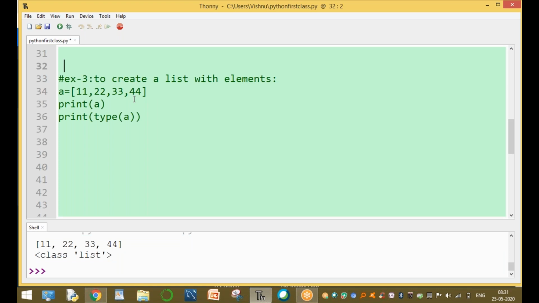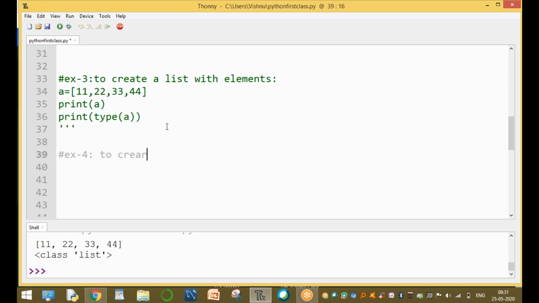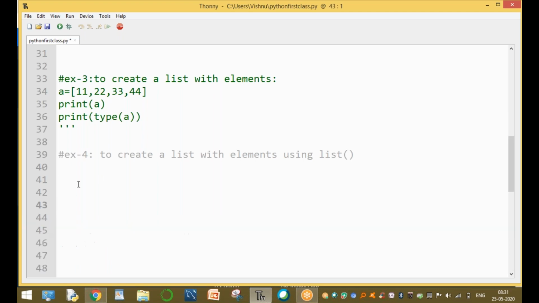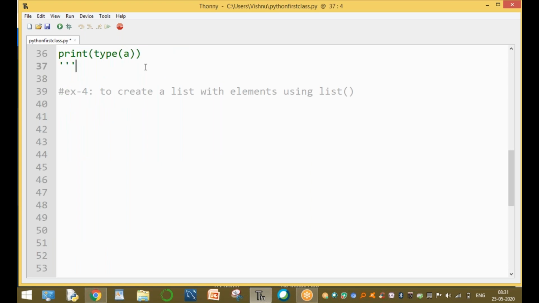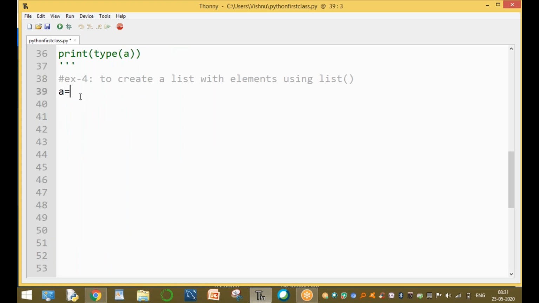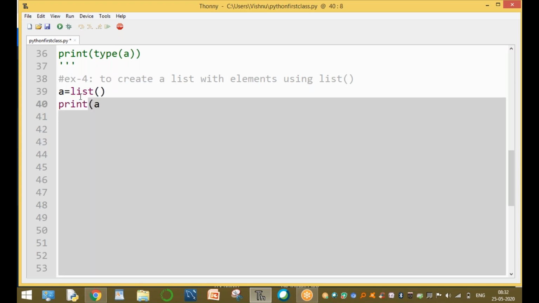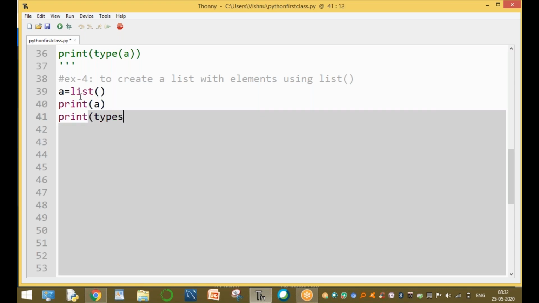Another example, example 4, is to create a list with elements using the list function. Not only an empty list, we can create the list elements using the list function. How to create a list with elements? A equal to, any variable name, not only a, you can use b, c, d, x, y, z, equal to list of. This is creating an empty list without any values.